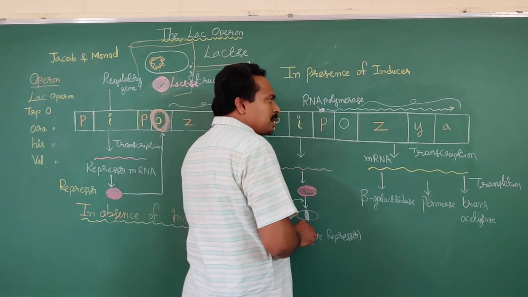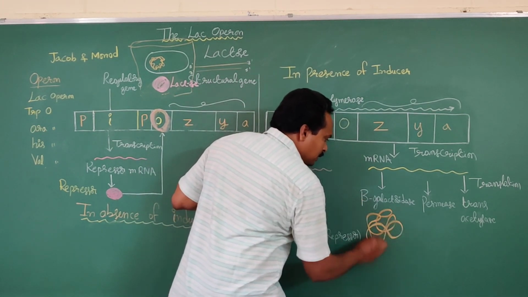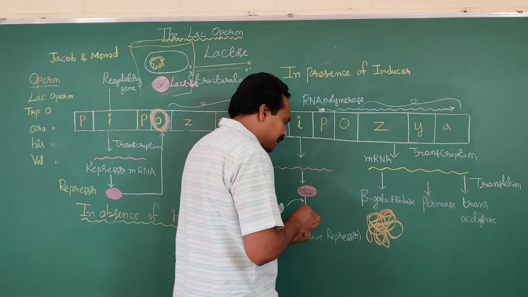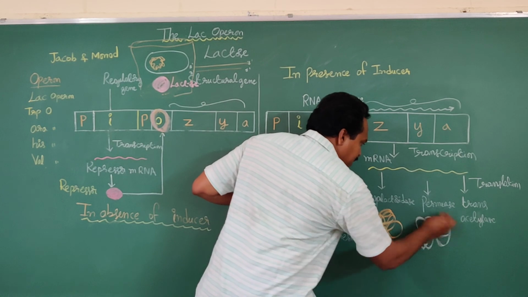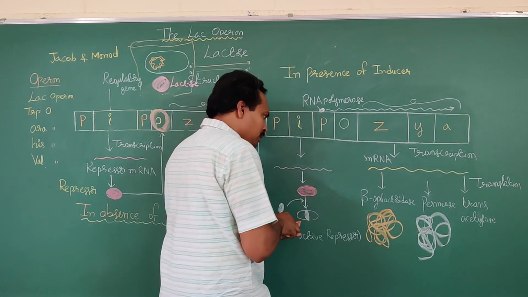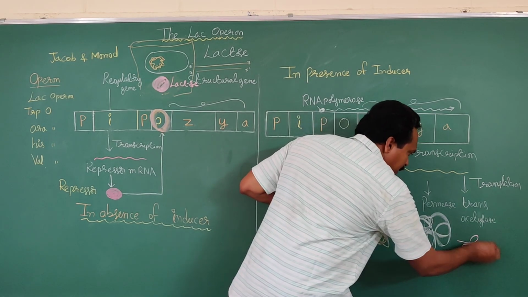As a result of translation, the polypeptide chains are formed: beta-galactosidase polypeptide chain, permease polypeptide chain, and trans-acetylase polypeptide chain.